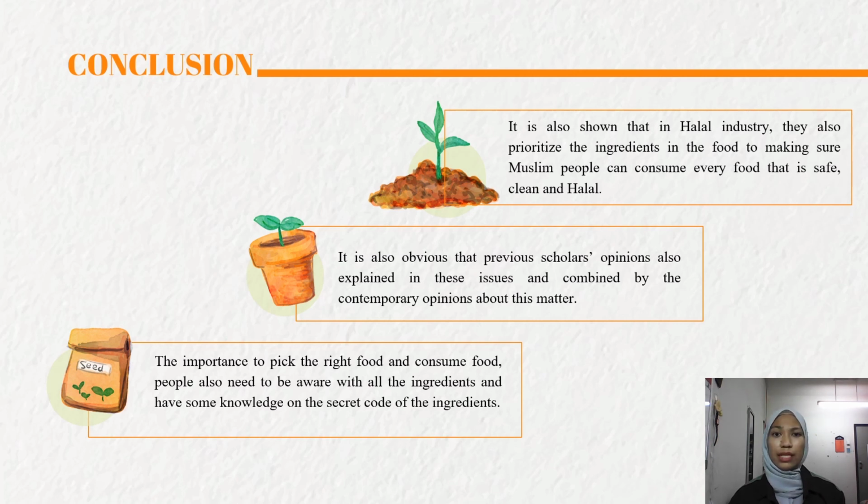It is also obvious that previous scholars' opinions explain these issues and combine with the contemporary opinions about this matter. It is also important to keep the food chain safe so that it is not harmful for all the consumers in their daily life. Consumers will consume food that is trustable and worth it for their health. To pick the right food, people also need to be aware of all the ingredients and have some knowledge of the secret code of the ingredients.